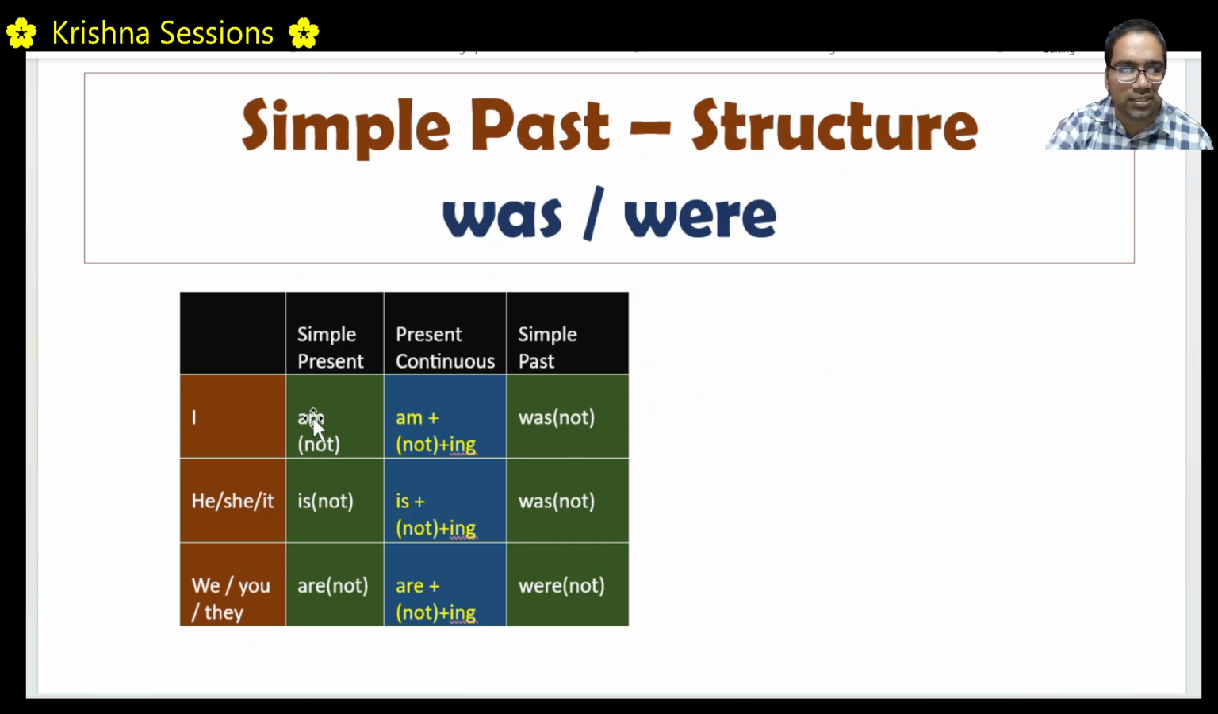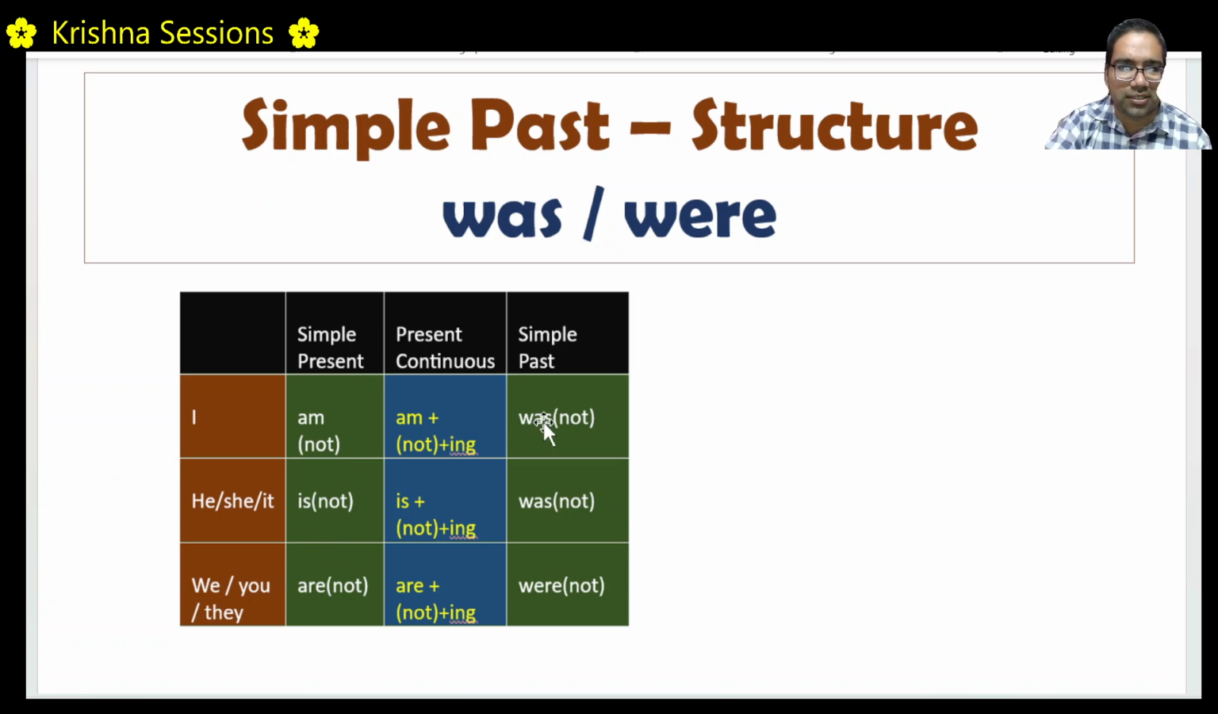Like in simple present, am I late? Is he late? Are you late? In a question, am, is, are come before I, he, we. These words come before these words. Right? In a question: am I late? Or is he late?